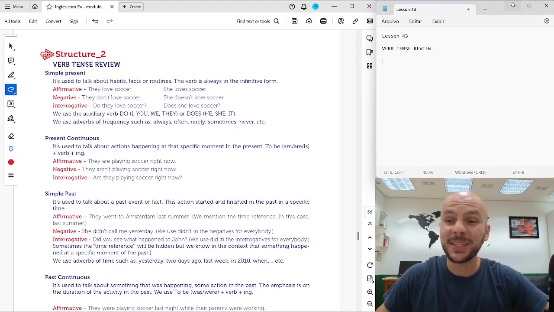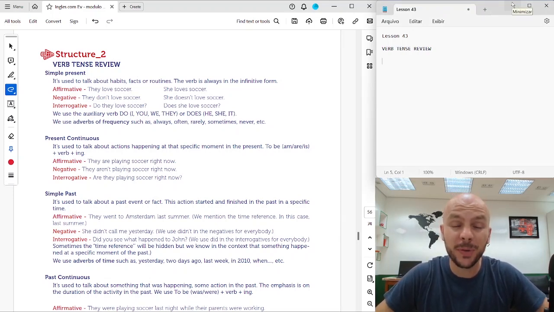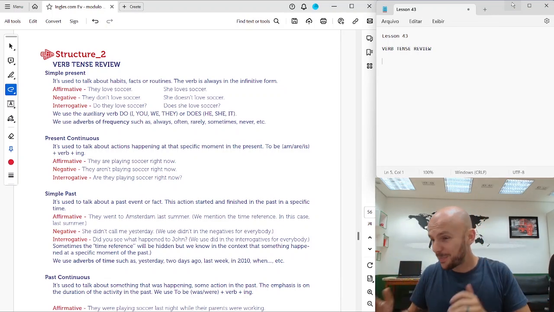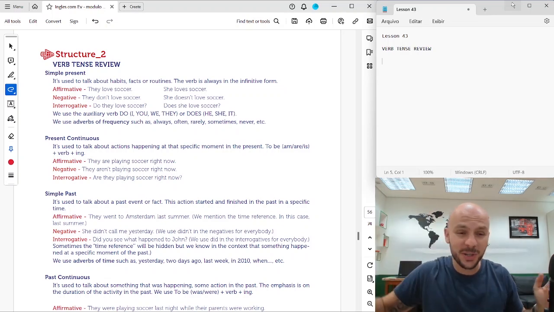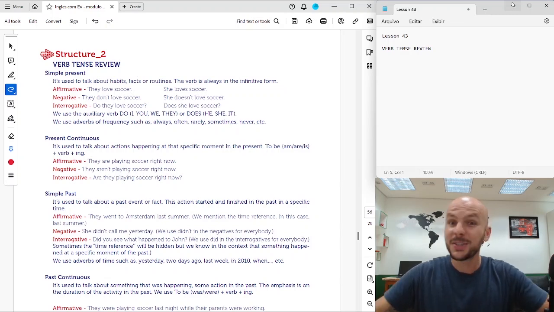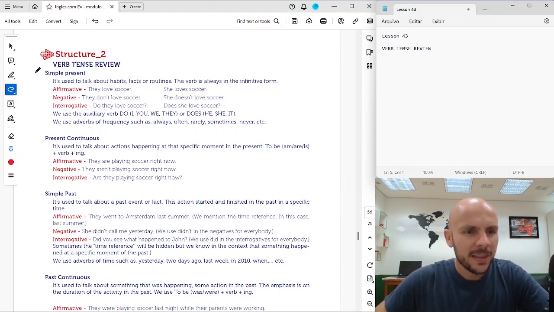Unit 5, Lesson 43, Verb Tense Review. Now we're going to review all of the verb tenses in English, starting from the present until the past of the past into the future, okay? But very quickly, very briefly, we are going to review everything, all right? So let's do it. The first one, simple present.